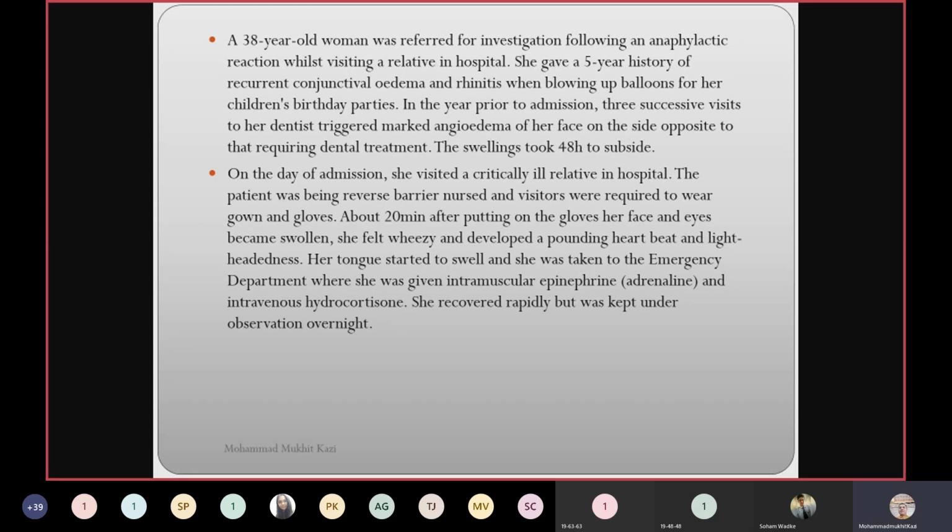On the day of admission, she visited a critically ill relative in hospital. The patient was being reverse barrier nursed, and visitors were required to wear gown and gloves. About 20 minutes after putting on the gloves, her face and eyes became swollen. She felt wheezy and developed a pounding heartbeat and lightheadedness. Her tongue started to swell and she was taken to the emergency department, where she was given intramuscular epinephrine, adrenaline that is, and intravenous hydrocortisone. She recovered rapidly but was kept under observation overnight. She had no history of atopy or other allergies.